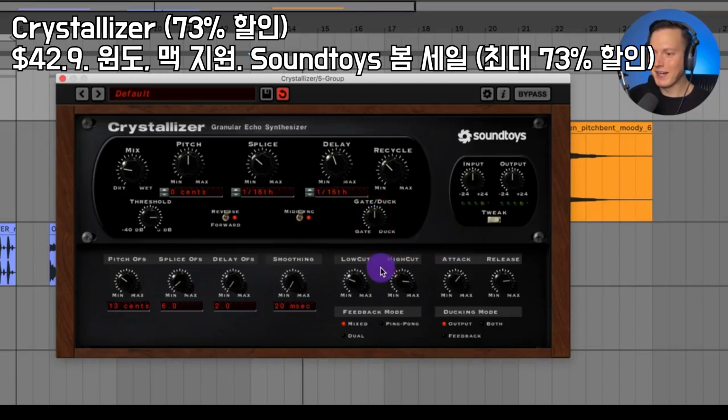We have our low cut and our high cut for the feedback, and I don't know why they just didn't call this recycle the feedback, if they're going to call it feedback down here, because this is what it is relating to. So you have a ping pong mode.